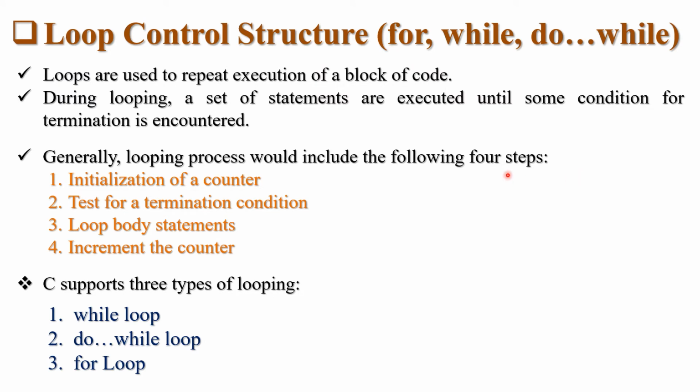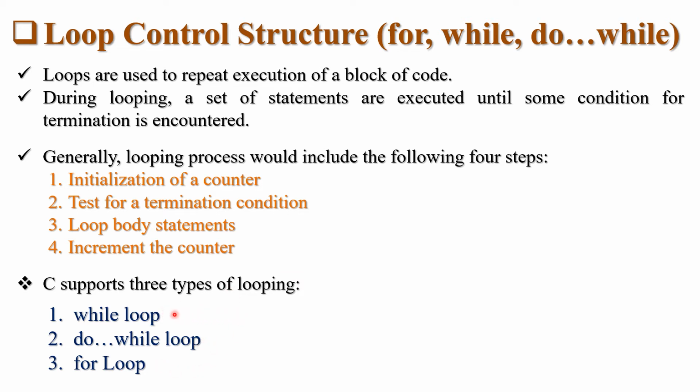So what is loop control structure? Loops are used to repeat execution of a block of code. During looping, a set of statements are executed until some condition for termination is encountered. Generally, the looping process includes the following four steps: initialization of a counter, test for a termination condition, loop body statements, and increment or decrement of the counter. C supports three types of looping: first is while loop, second is do while loop, and last is for loop.